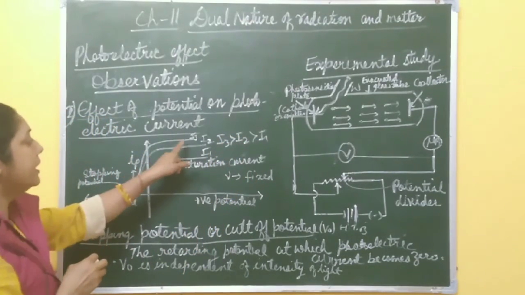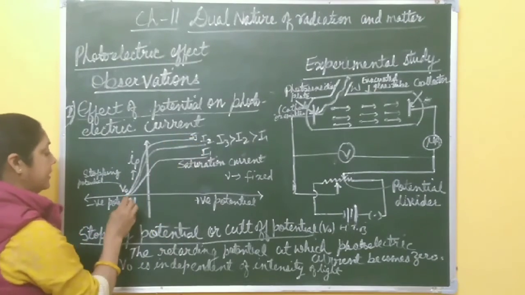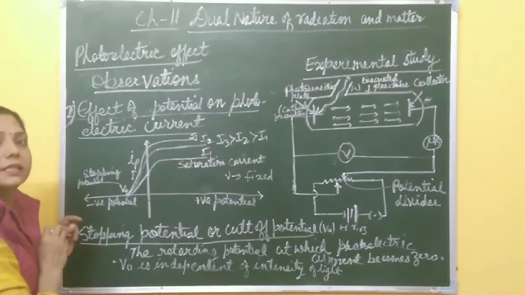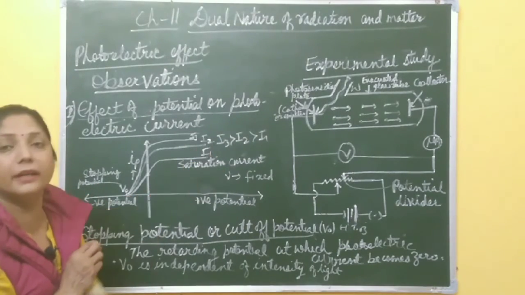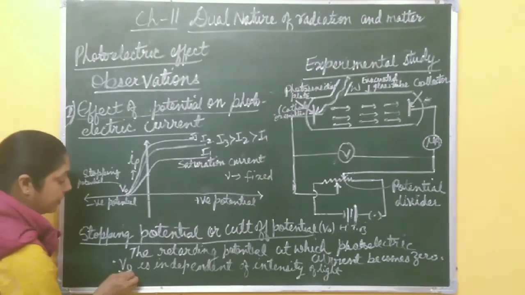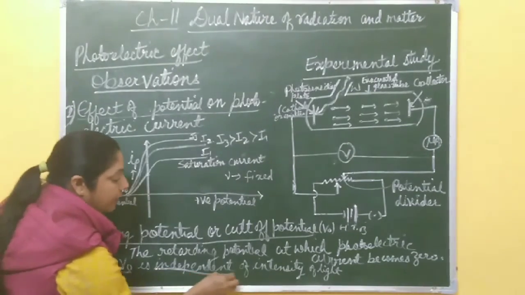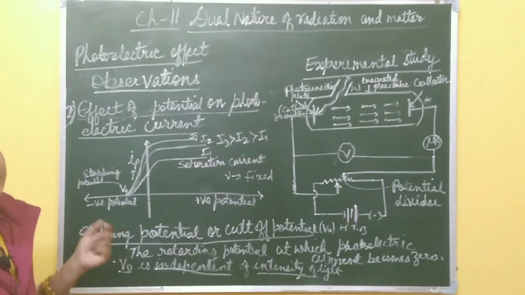If you increase the intensity of light, saturation current increases but stopping potential remains the same. It means this stopping potential is independent of intensity of light. Stopping potential is represented by V0 and it only depends on frequency of light.